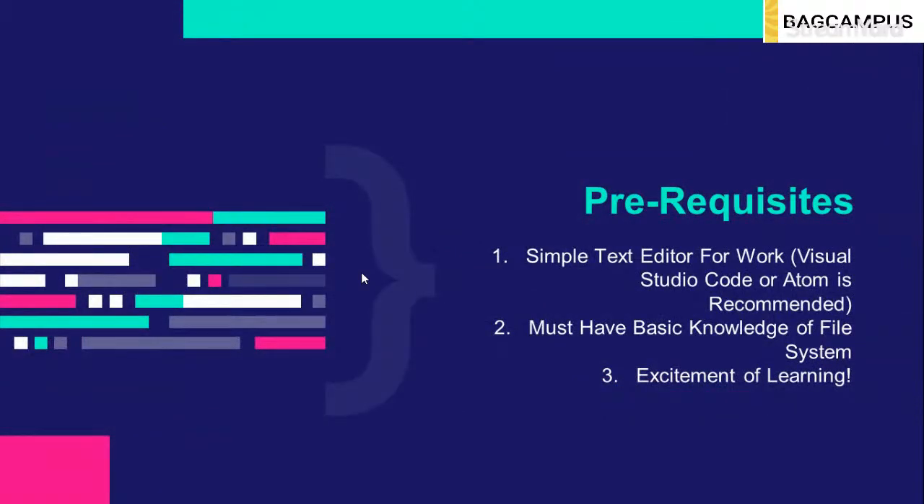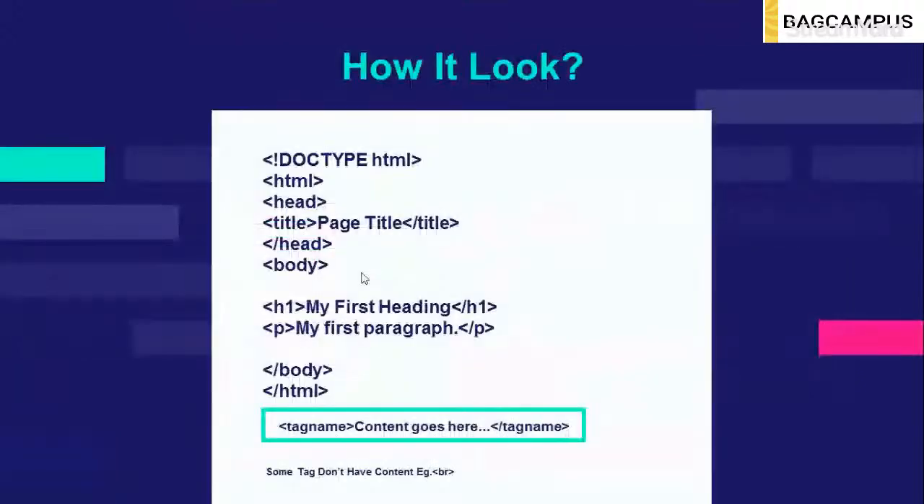Because we have to start with coding, there are some prerequisites before we get started. You should have a simple text editor to work with. I recommend Visual Studio Code or Atom because they are really good. You can also use Sublime Text Editor. You can also use Notepad, which I am going to use today. You must have basic knowledge of the file system where you are putting your files. And lastly, the excitement of learning. That's all. Let's get started.